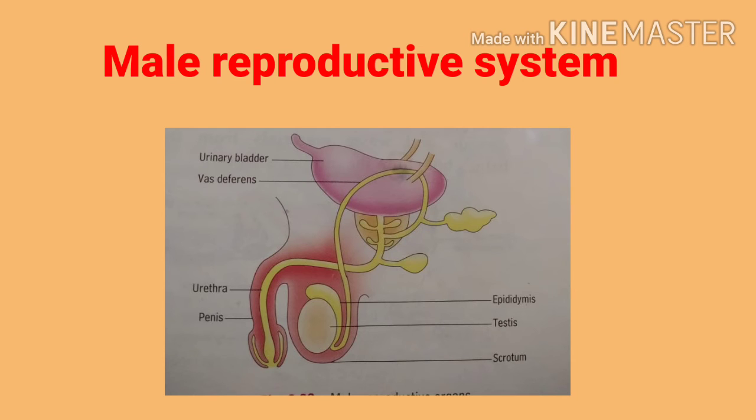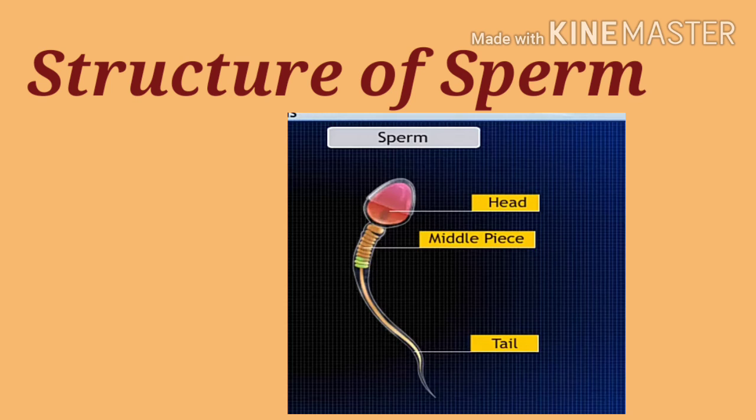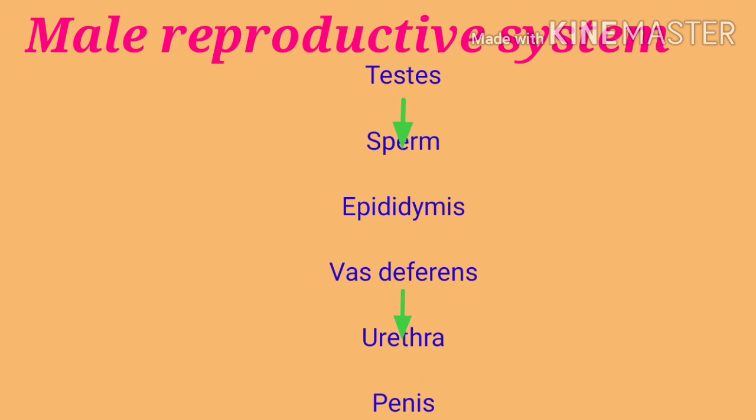These secretions come from the various reproductive glands. When sperm mixes with these secretions, it forms a fluid which is called semen, S-E-M-E-N, semen. Now this semen is released through the penis into the opening of the female's reproductive system at the time of intercourse. The structure of a sperm consists of a head and a tail, which help them to swim towards the ovum at the time of fertilization.